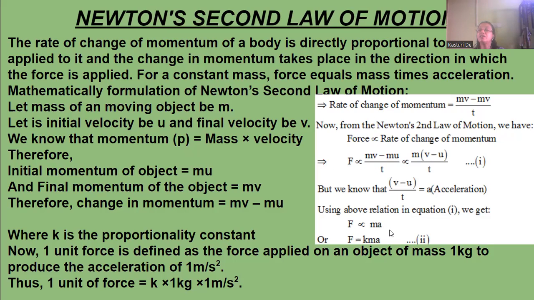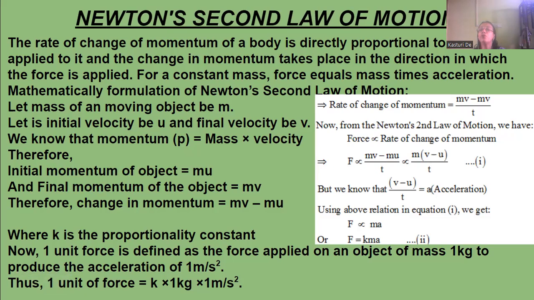And when this proportionality is made into an equality, we represent the constant with k, where k is the proportionality constant, so F is equal to kma. Now, 1 unit force is defined as the force applied on an object of mass 1 kg to produce an acceleration of 1 meter per second square.